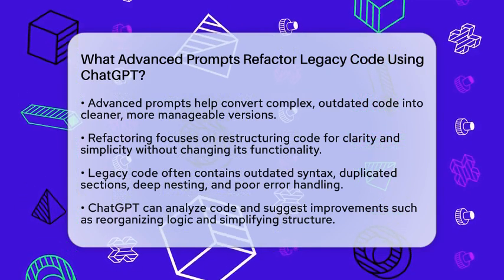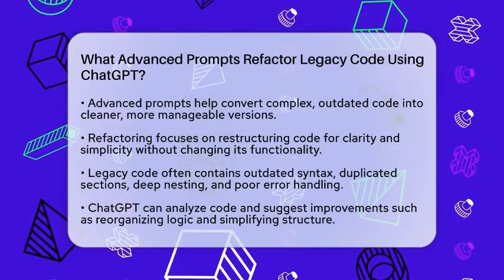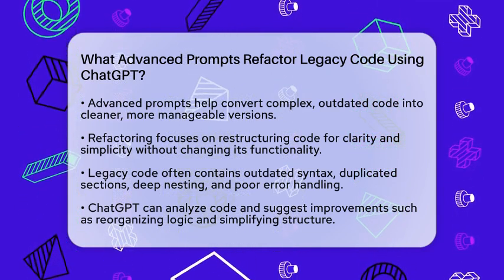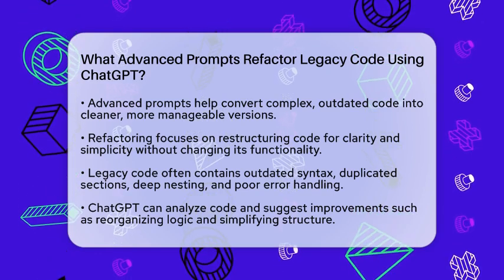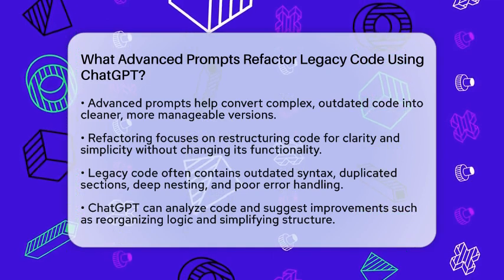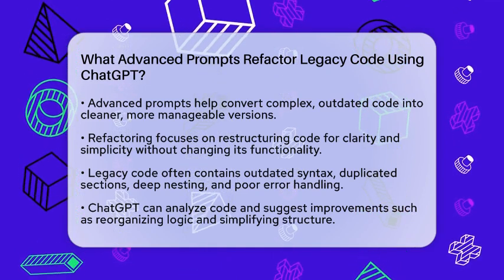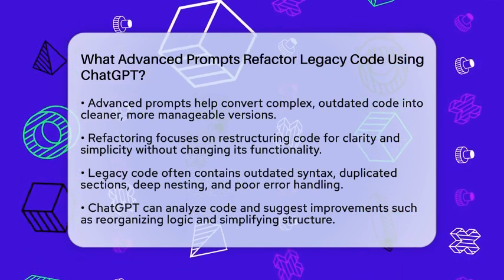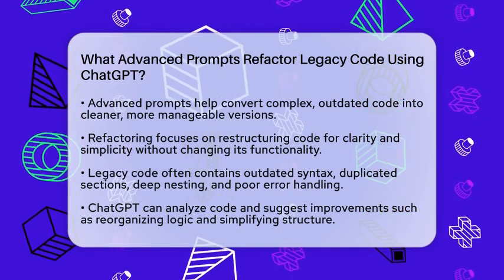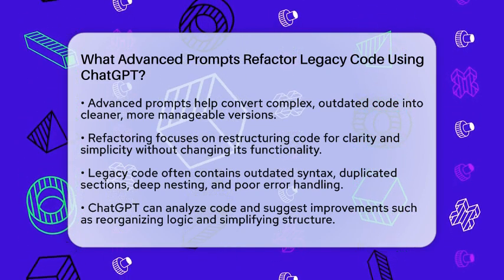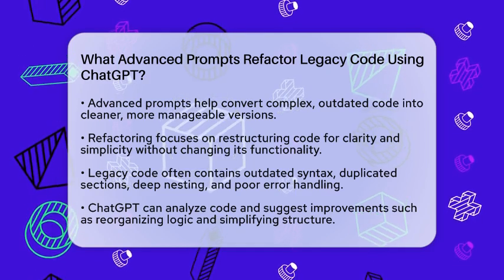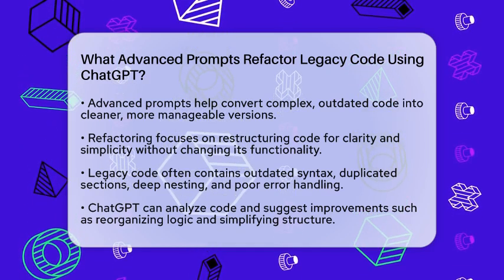They focus on making the code easier to read, faster, and more reliable, all while keeping its original functions intact. Refactoring is about restructuring code so it's clearer and simpler, not changing what it does. Legacy code often has outdated syntax, duplicated parts, deep nesting, and poor error handling. Advanced prompts guide ChatGPT to analyze this code and suggest improvements.